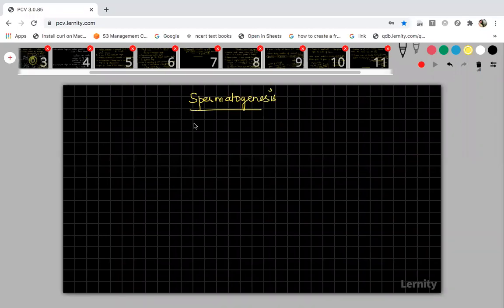Please draw this spermatogenesis flowchart. So the first one is the primordial germ cell. These primordial germ cells are diploid, and they undergo mitotic cell division.